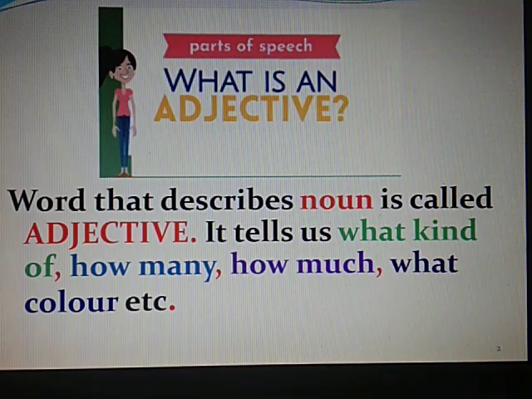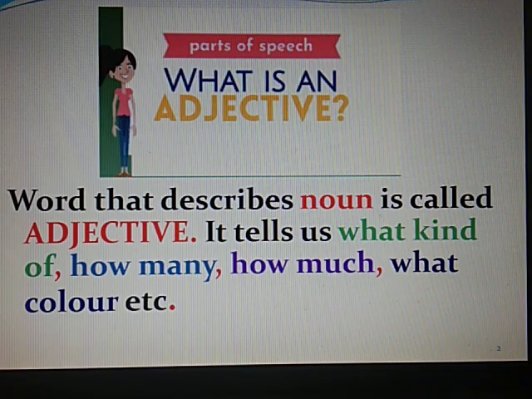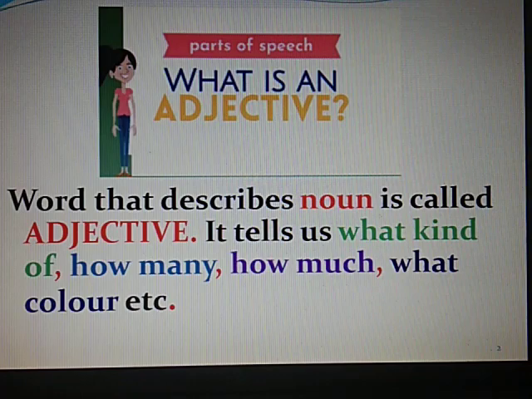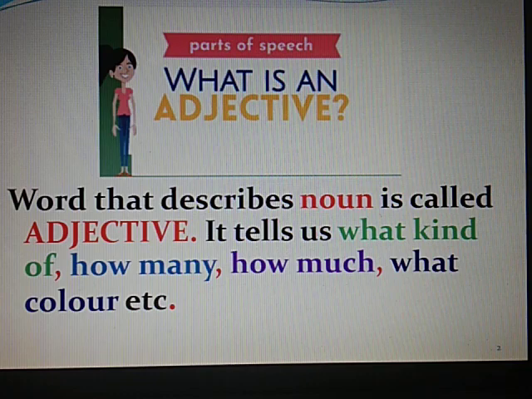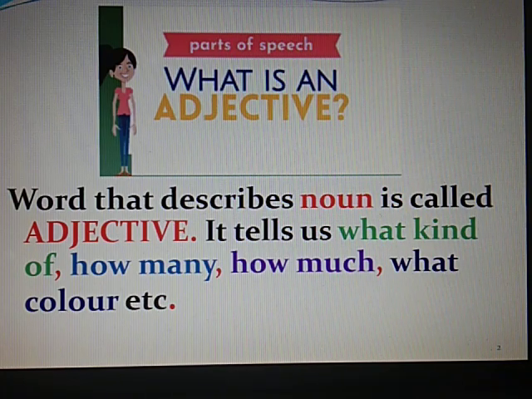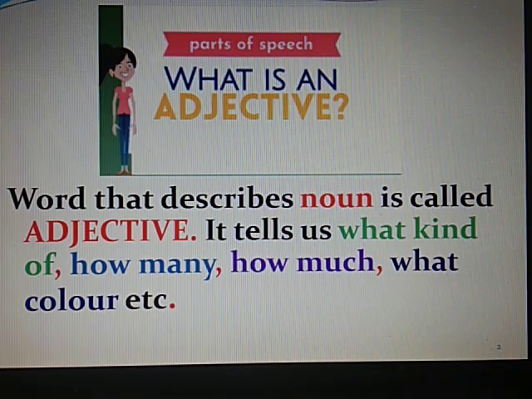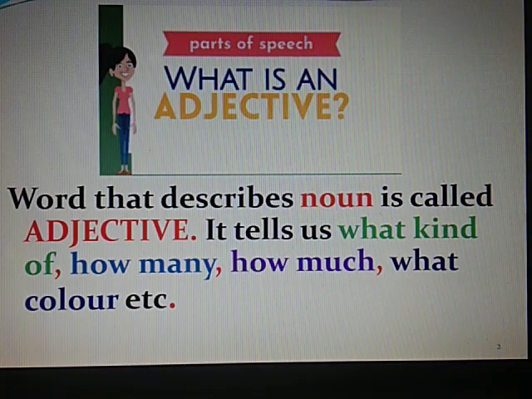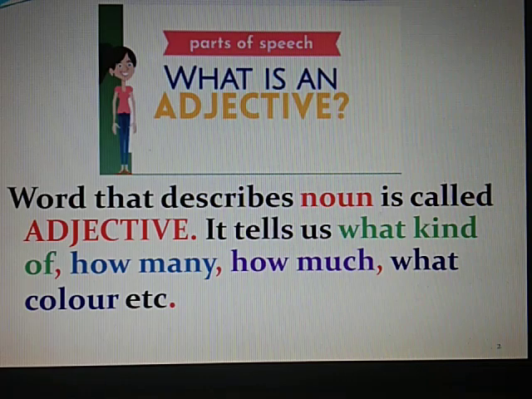So, adjective is one of the parts of speech. As we know, the words are divided into 8 parts. One of those is adjective. So, what is an adjective? A word that describes the noun is called an adjective. So when something is being said about the noun, that word will be an adjective. It tells us what kind of person, thing or place, how many, how much, what color, etc. This information we get from the adjective.